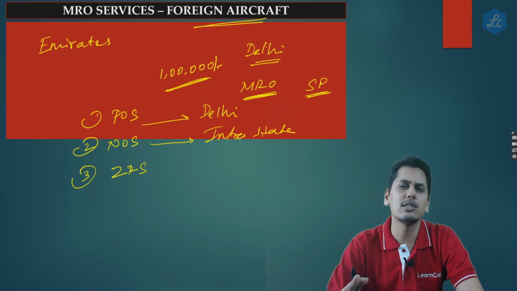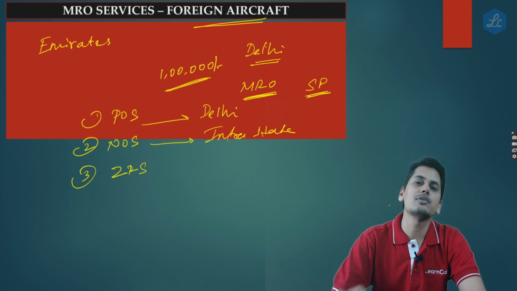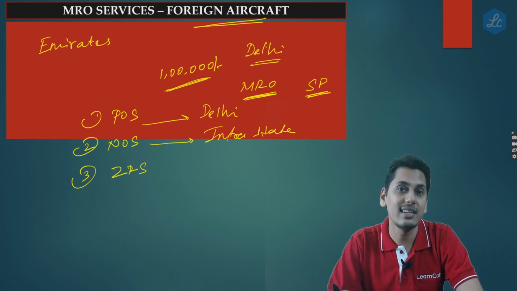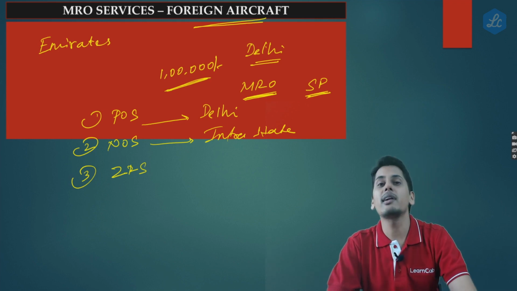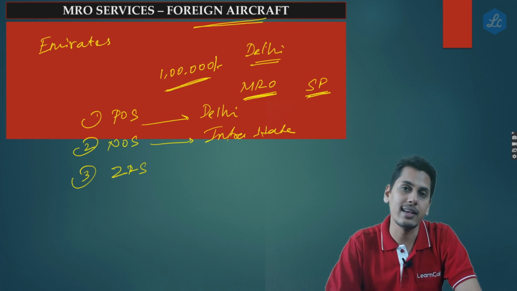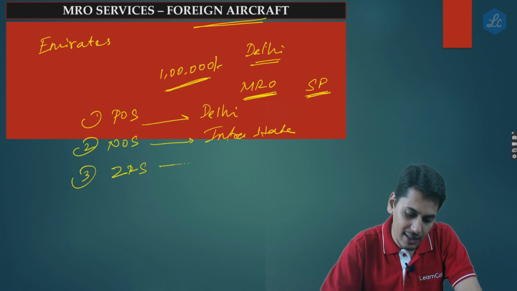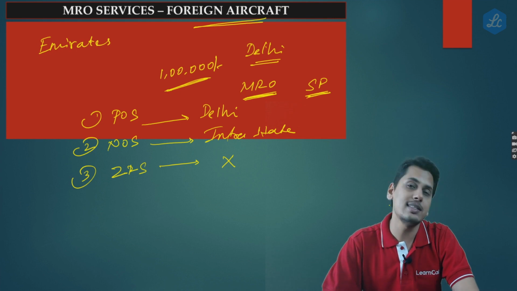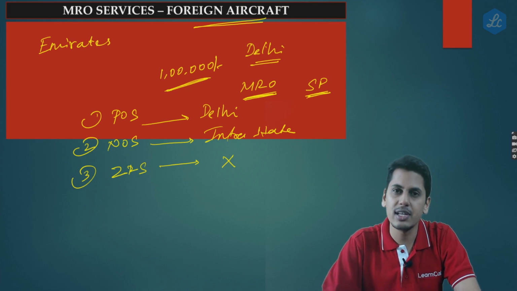The place of supply is not outside India. Since the place of supply is not outside India, it is not an interstate supply, and furthermore it is not an export of service, because place of supply should be outside India for a service to qualify itself as an export of service. So whether the benefit of zero rated supplies can be taken, the answer is no. GST should be charged. What GST should be charged? CGST and Delhi GST should be charged.